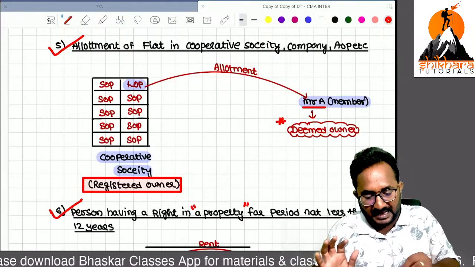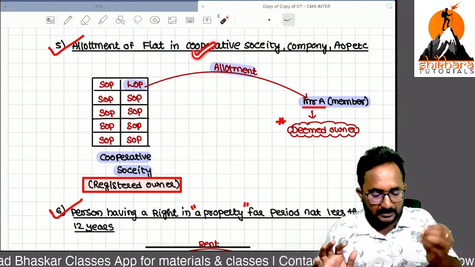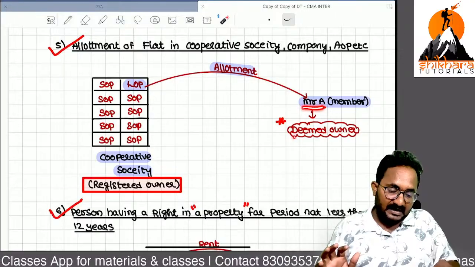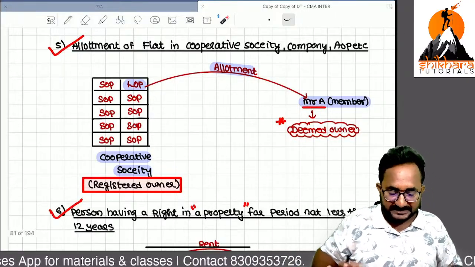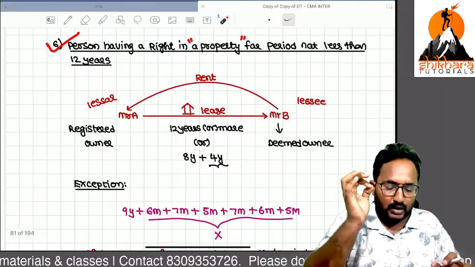So that means if there is any allotment of a flat to that member by the cooperative society, by a company or by an AOP, yes, that member is treated as deemed owner. The member is treated as deemed owner. The last point in the deemed owner concept.